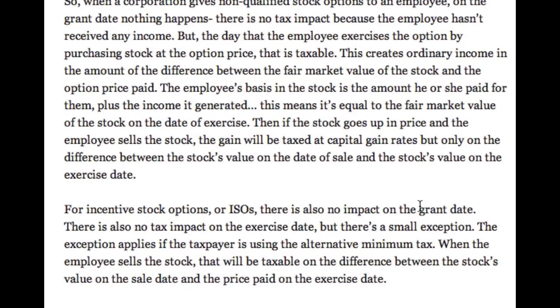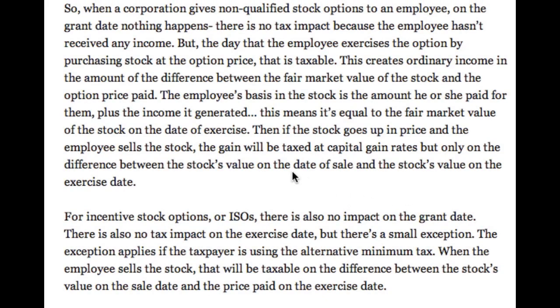So, a deeper explanation. When a corporation gives non-qualified stock options to an employee, on the grant date nothing happens. There's no tax impact because the employee hasn't received any income. But the day that the employee exercises the option by purchasing stock at the option price, that is taxable, and this creates ordinary income. The amount is the difference between the fair market value of the stock and the option price paid. The employee's basis in the stock is the amount he or she paid for the stock, plus the income it generated. Those two things added together are equal to the fair market value of the stock on the date of exercise.